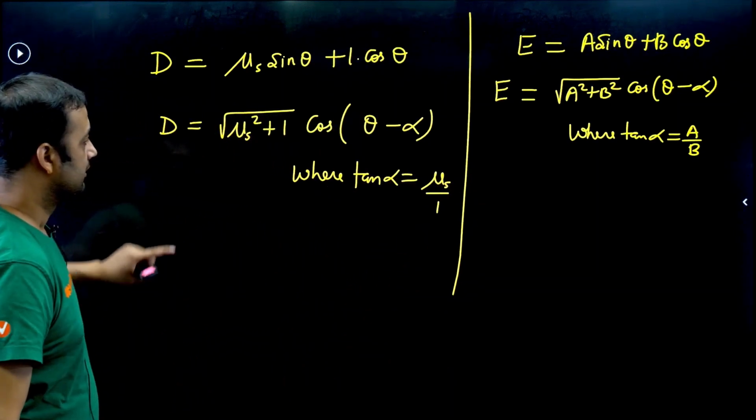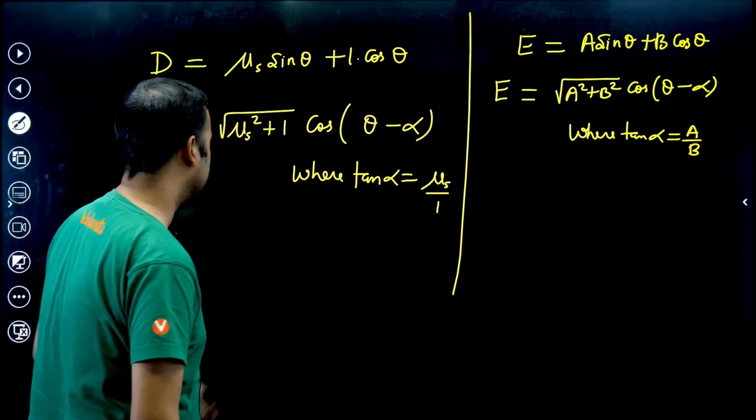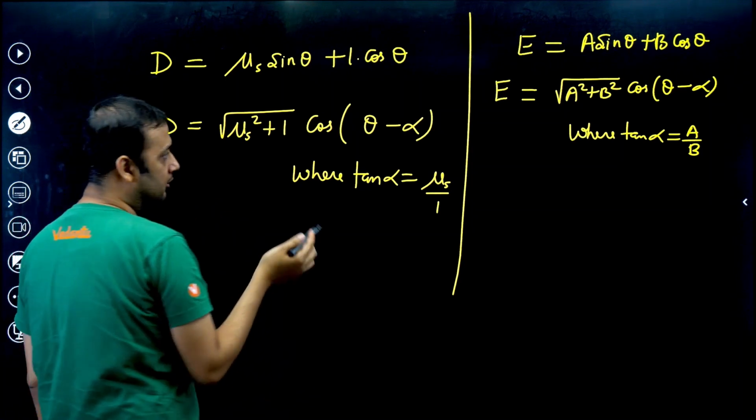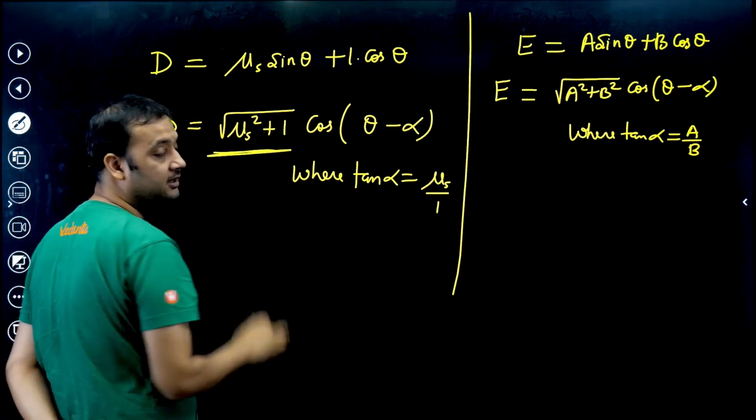So what will be the maximum value of the denominator? Of course this will be the maximum value of the denominator.